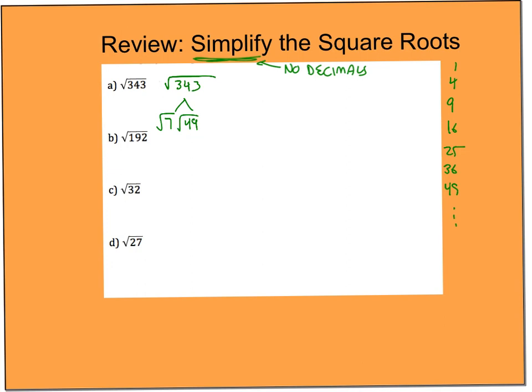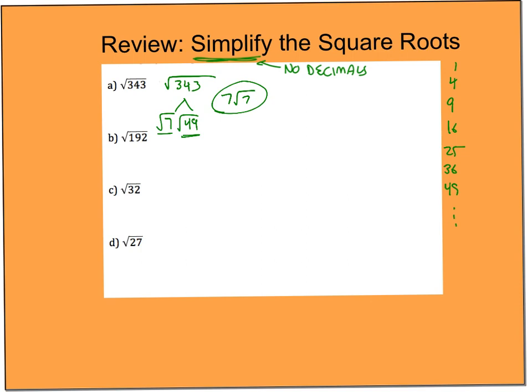So I can break that apart. Now, can't take the square root of 7, but I can take the square root of 49. So that just becomes 7. Then I still have square root of 7. There's my simplified answer right there. That's simplified. Notice, no decimals.